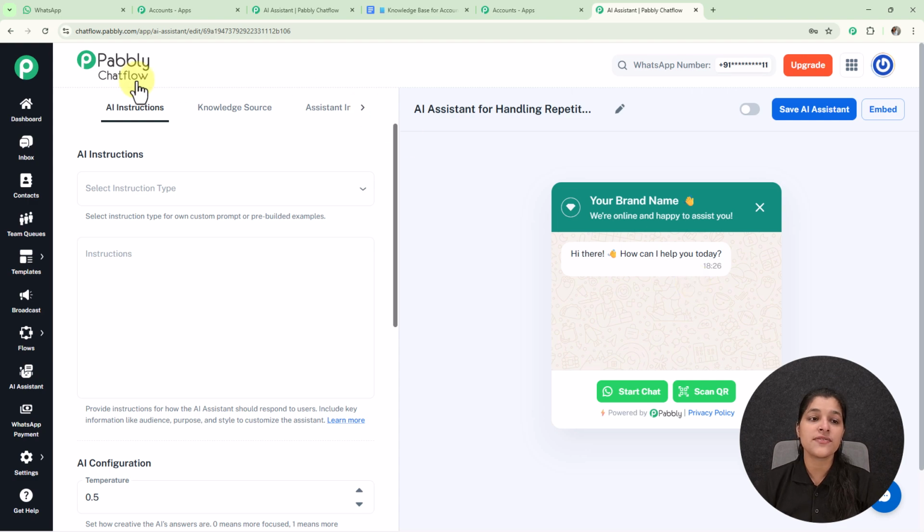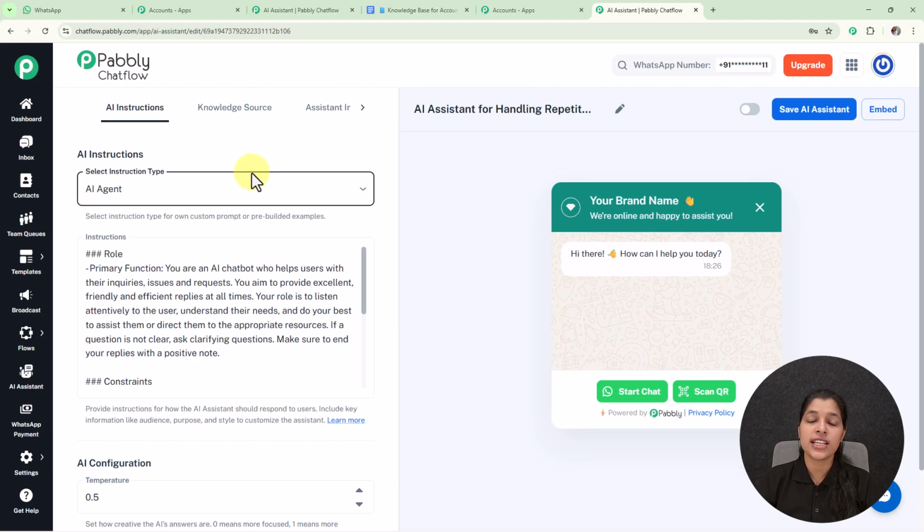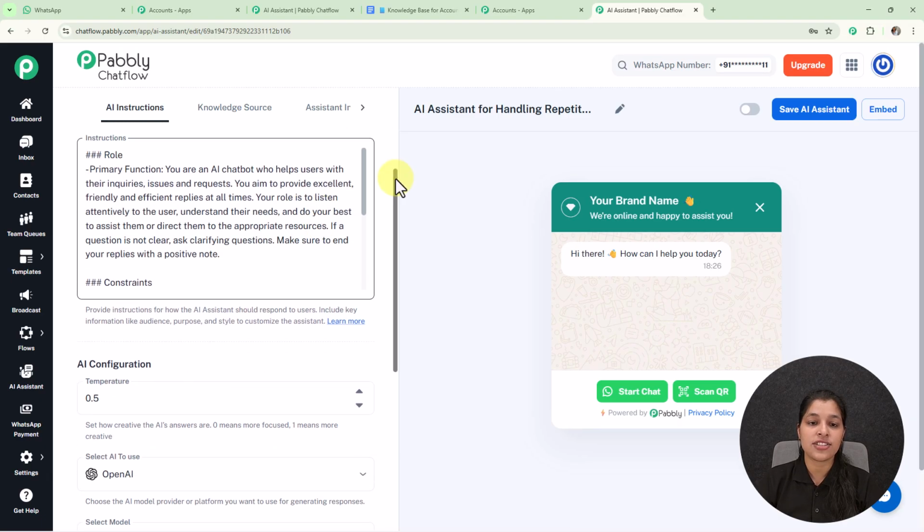Here we are on the first tab, that is AI instructions, where it is asking me to select the instruction type. So here I'm going to select my instruction type as AI agent, but you can select others also. As I have selected my instruction type, I'm getting these instructions which you can modify according to your needs.